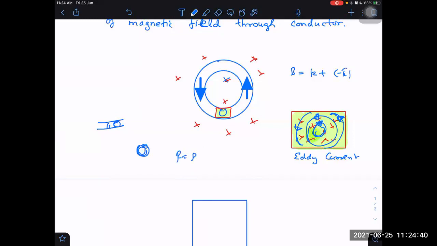Resistance is rho into length of this small loop upon area of this small loop. Area of cross section will be very small, so resistance will be high. As resistance is high, the current may not prefer to move in this small loop, but may instead prefer to move in this giant loop.